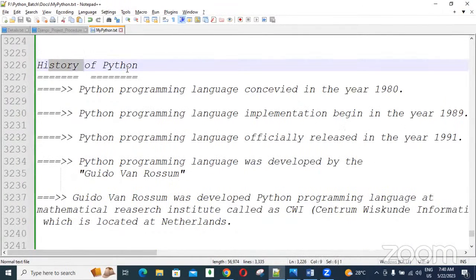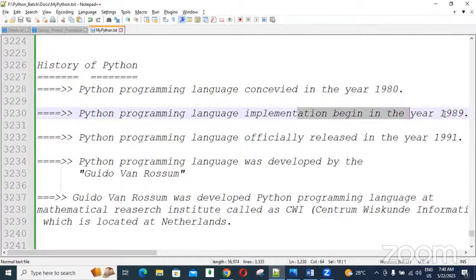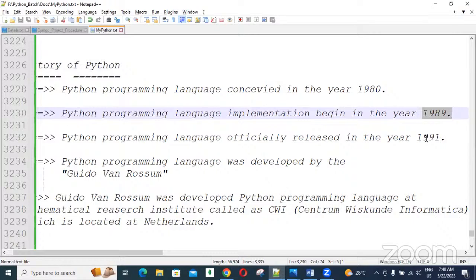Now the history, guys. About Python, discussion started in the year 1980, implementation started in 1989, and it was released to the public in 1991. Who started it? Guido van Rossum. Guido van Rossum is the author of our Python language. He released it in the year 1991. Got it?